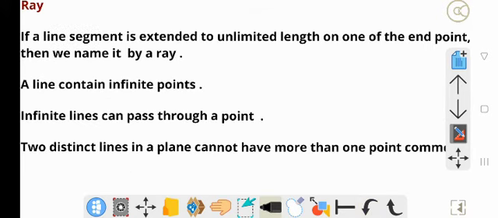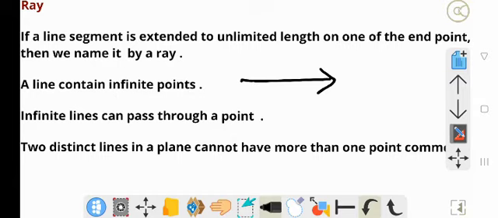If a line segment is extended to unlimited length on one of the end points, then we name it a ray. It has also indefinite length. We cannot measure this length. It has one end point.